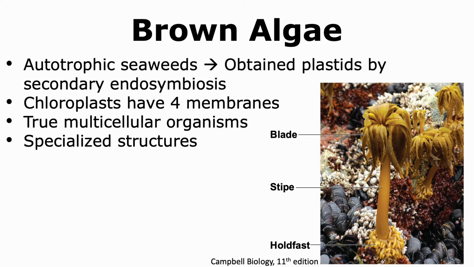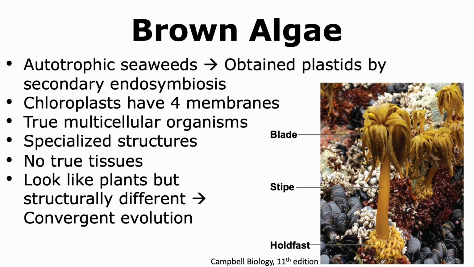It shows the presence of specialized structures like the holdfast, which anchors the brown algae in place, and other structures like the stipe and blade. Despite showing this type of a complex appearance, brown algae does not have any true tissues. Brown algae can look like plants, but structurally they are different, and hence this is an example of convergent evolution.